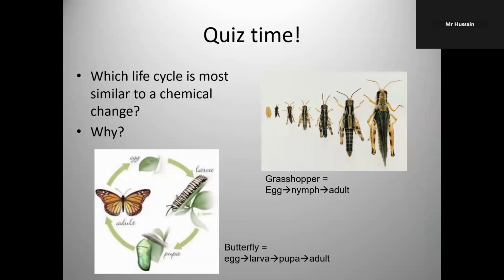Now, quiz time. Which life cycle is most similar to a chemical change? There are two. One is on the right side, one is on the left side. Where you see the total change in shape, size, appearance, right side, left side. I'm leaving it for you. Just give the answer in the comment section.